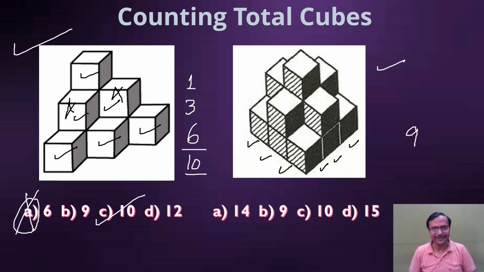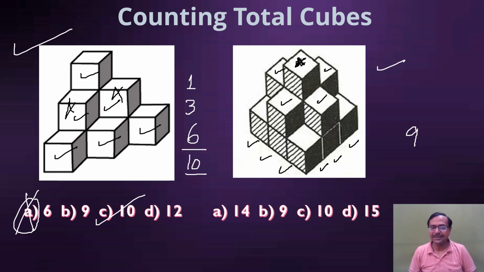How do you do that? How many are visible? And let's see whether there is any hidden cube there. So visible 1, 2, 3 and 4. These 4 are visible. But where is this cube placed, the one with the cross? That is placed on another cube which is in the second layer.